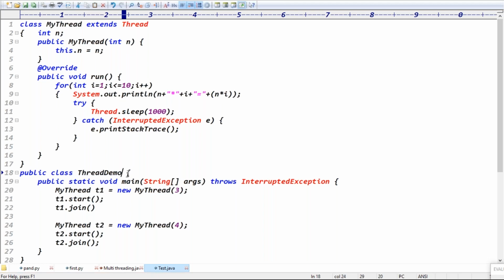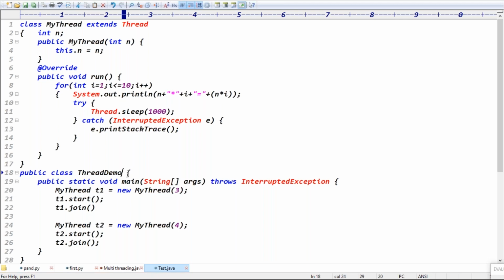Exactly. You put Thread.sleep there, and because of Thread.sleep it will slowly execute the data. Without Thread.sleep it will also work, but here it is printing slowly, right? I need a slow motion. Yes. Then in the main class you have made an object of this class, MyThread t1 is equal to new MyThread, and you pass that constructor value, the int n of MyThread, you pass the value 3 here.